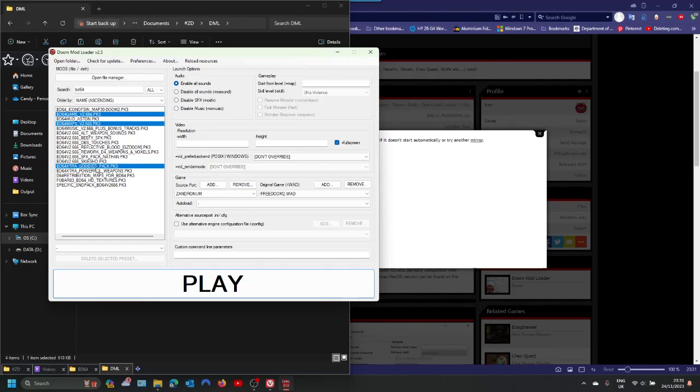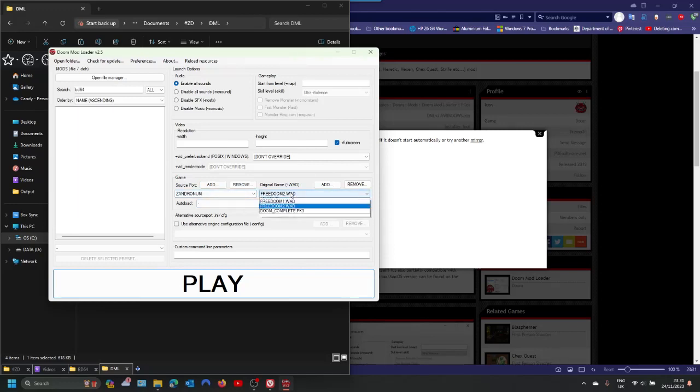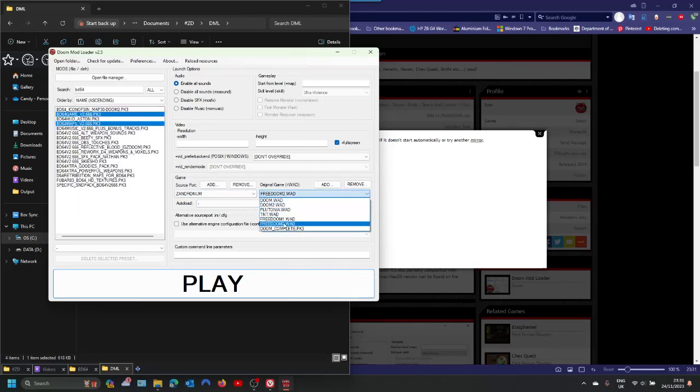I'll just test it with the game and maps. So it's already on Zandronum, Freedoom 2. It will work with any. With Zandronum, it won't run with Doom Complete because it uses some of the later stuff that Zandronum doesn't have yet. So you can run with any of these and it'll be fine, except Doom Complete with Zandronum. So we'll just leave it with Freedoom 2 for now.